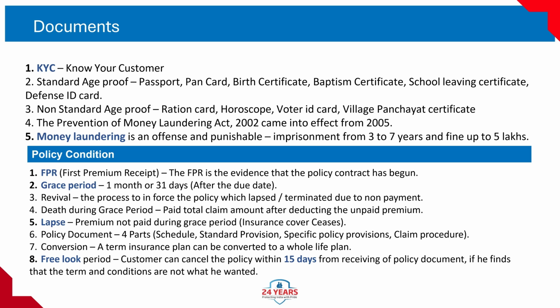6. Policy document, 4 parts: schedule, standard provision, specific policy provisions, claim procedure. 7. Conversion, a term insurance plan can be converted to a whole life plan. 8. Free look period, customer can cancel the policy within 15 days from receiving the policy document if he finds that the terms and conditions are not what he wanted.